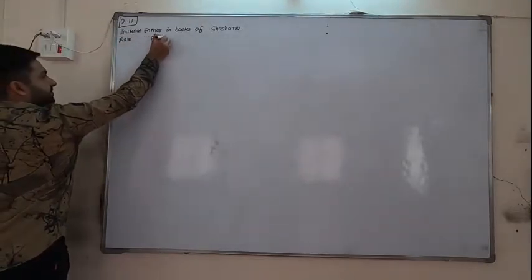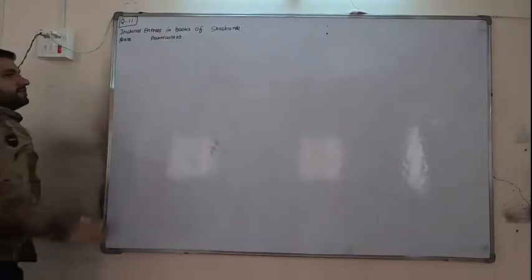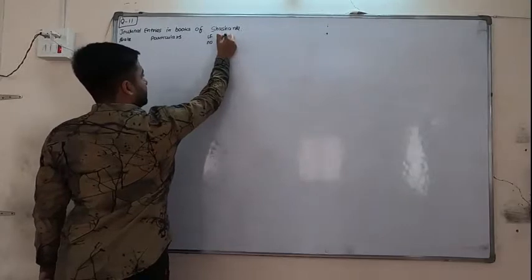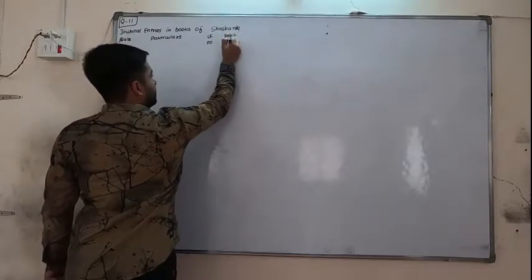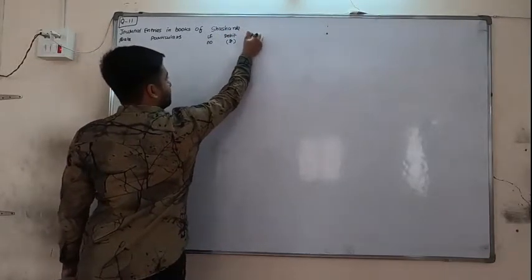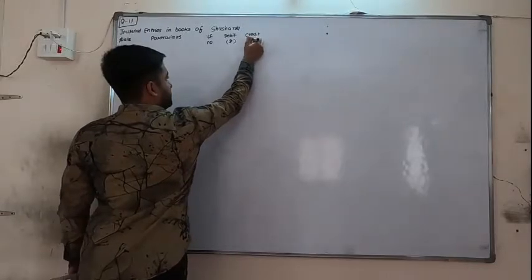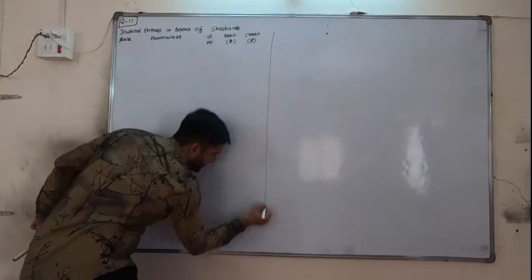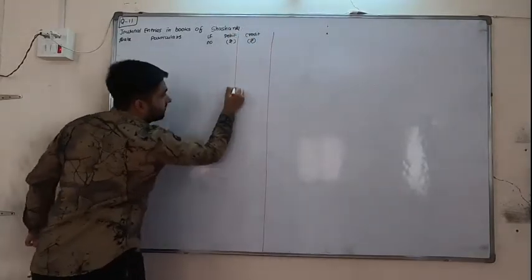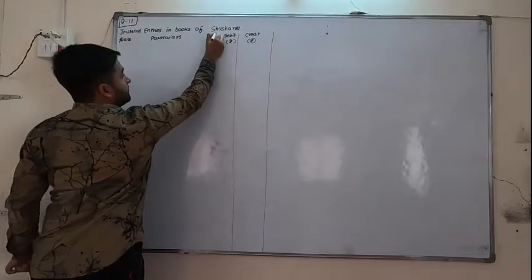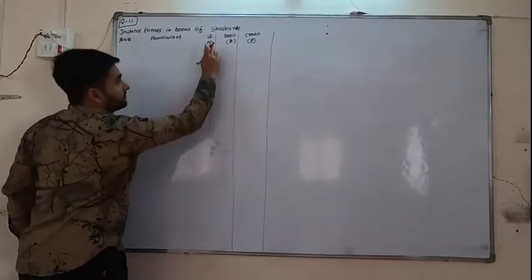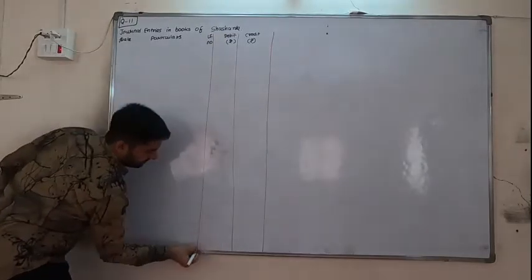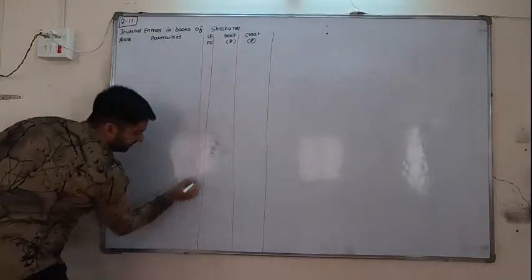Date, particulars, LF number, debit rupees, credit rupees. As there are more transactions, we require 2 sides of the board.